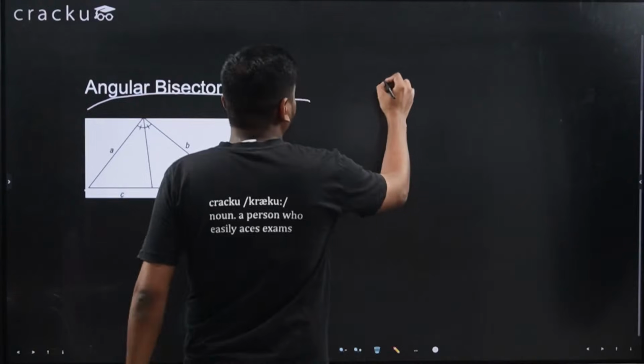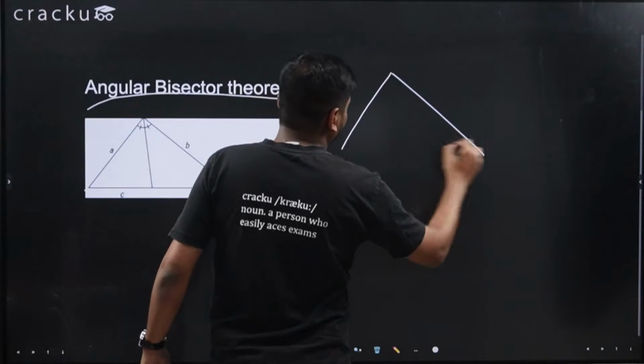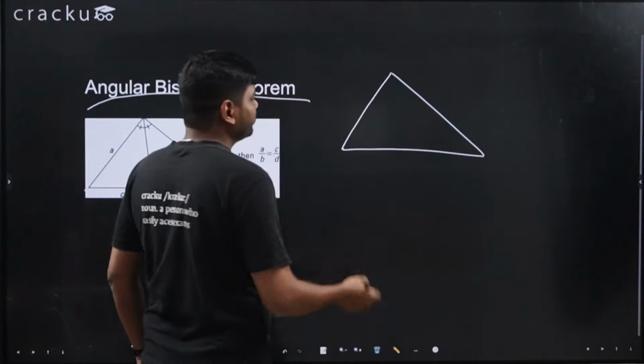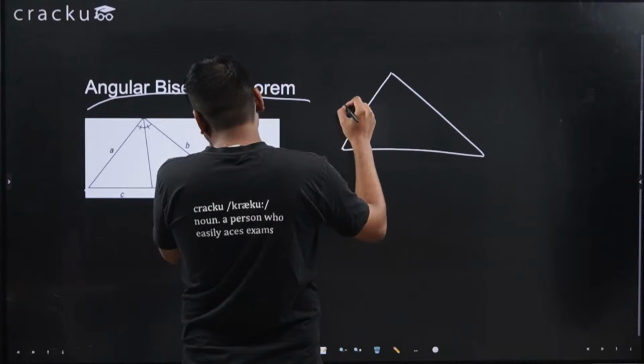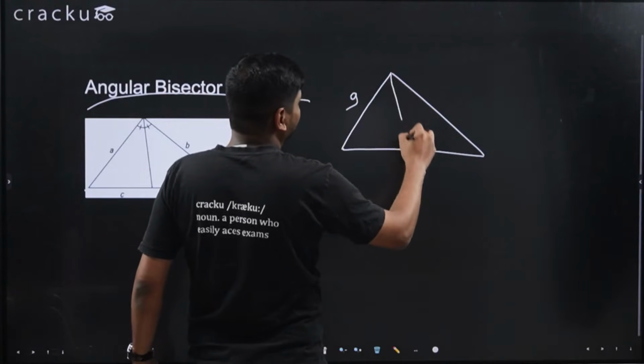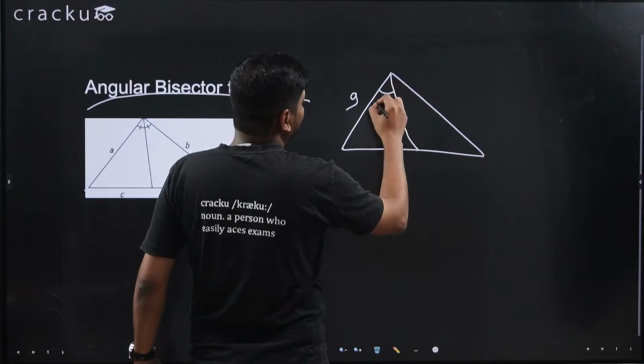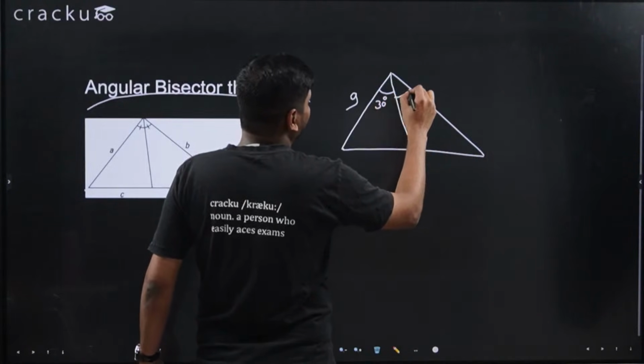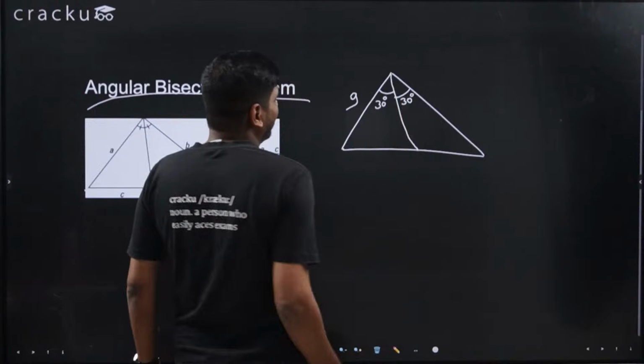I will explain you here. If this is the triangle, let's say this side is 9 and this is the angle bisector. So this angle is, let's say, 30 degree. This angle is also 30 degree, and this side is 12.